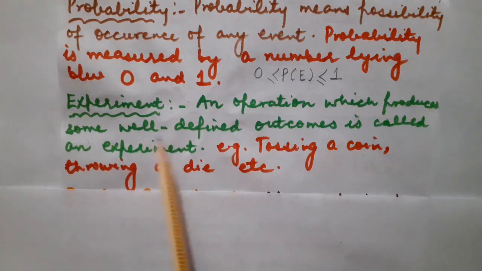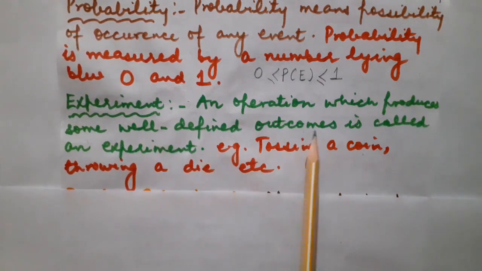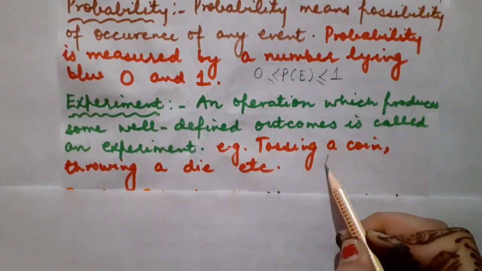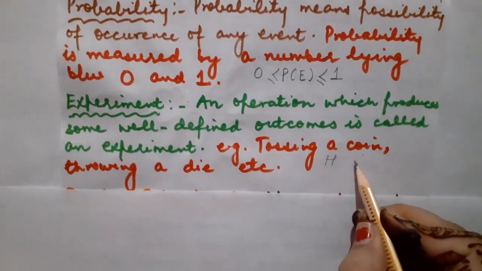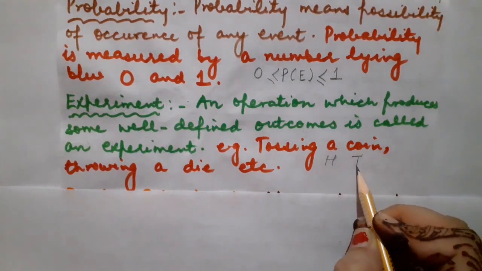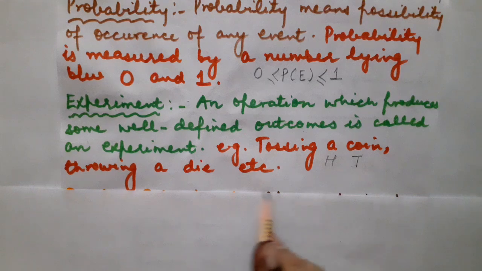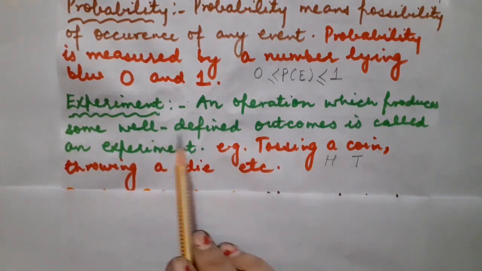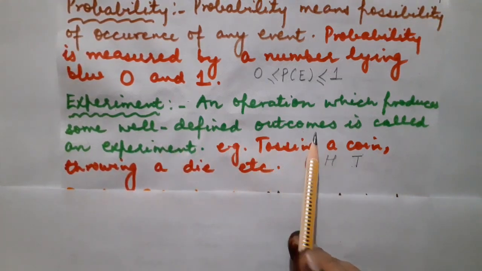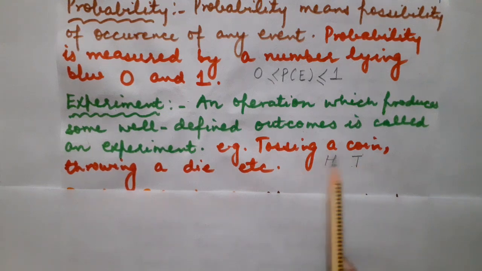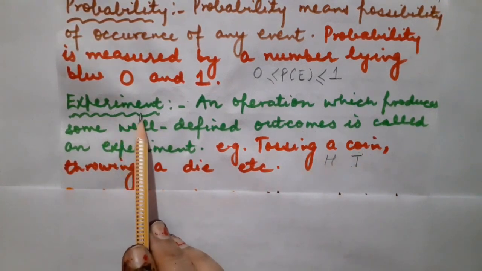So what will be the well-defined outcomes in that case? Either you will get H, that is head, or you will get T, that is tail. So head and tail are the well-defined outcomes whenever we toss a coin. But tossing a coin will be known as an experiment.